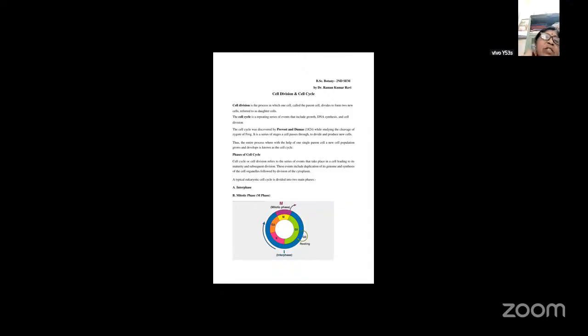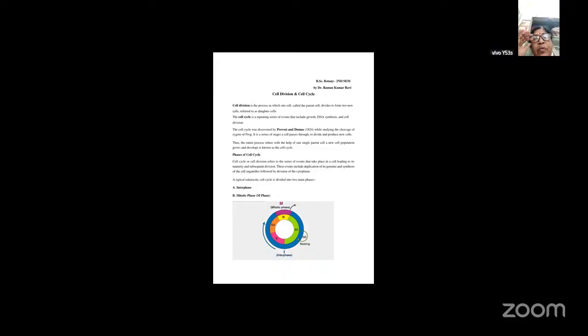Today we are going to discuss cell division. In the last classes we dealt with the ultrastructure of the animal cell. So we have seen what a cell is, what the different parts of a cell are, how the cell is made up, and the different organelles that are present in the cell. Today we are going to talk about cell division as well as the cell cycle.